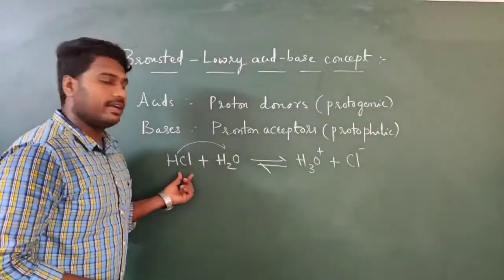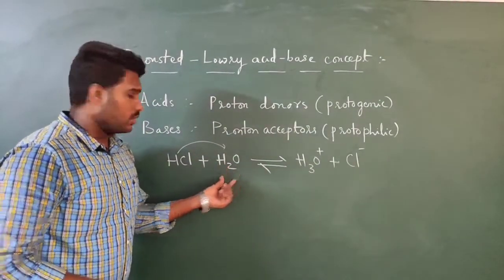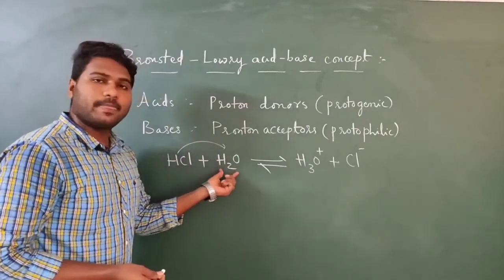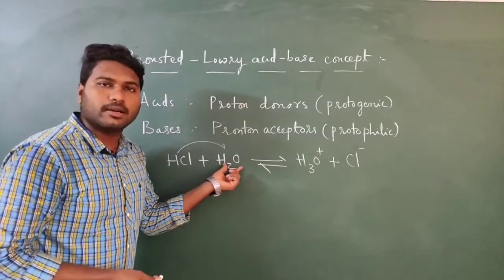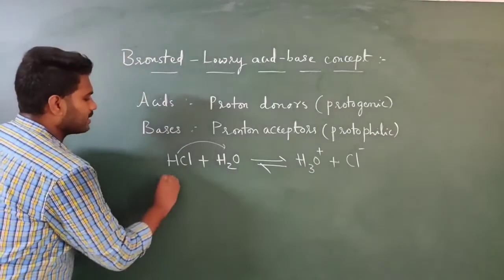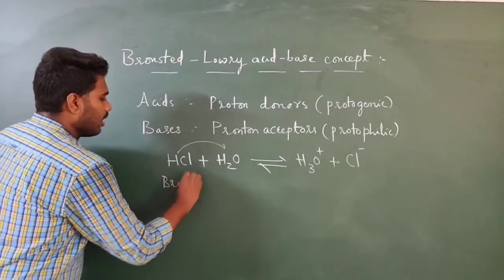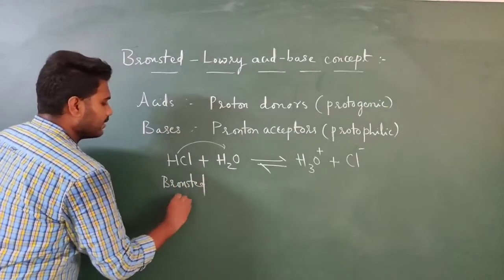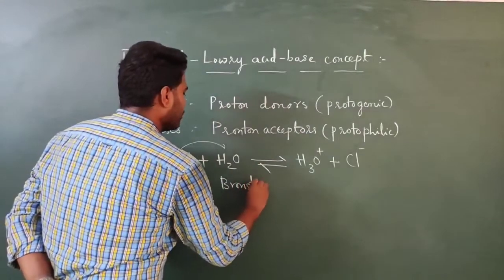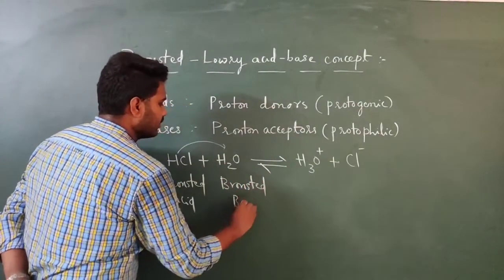So HCl will react with H2O. Here HCl is donating a proton to water, and water is accepting the proton. So this is the Bronsted acid, whereas this one is the Bronsted base.